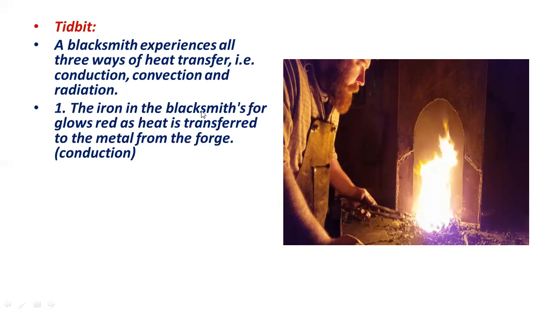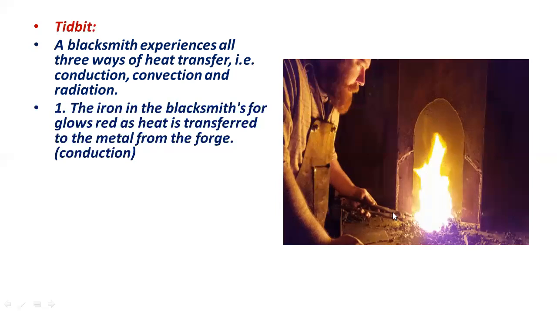The iron in the blacksmith's forge glows red as heat is transferred to the metal from the forge. This is called a forge. From this forge, the heat is transferred to the metal. That is conduction, because the heat is transferred from one molecule or atom to another atom or molecule.